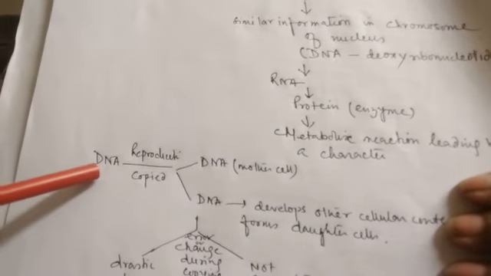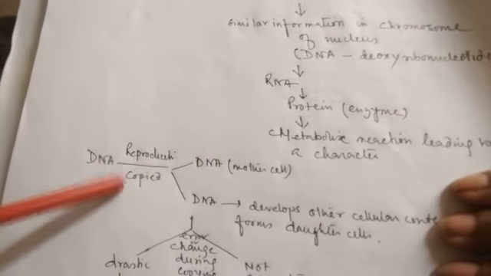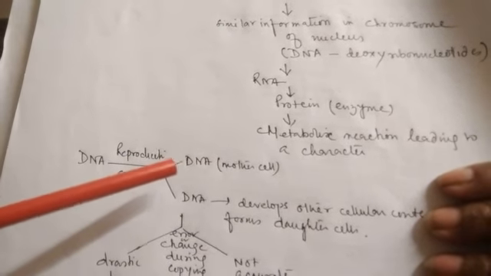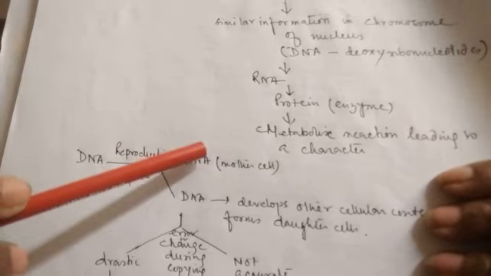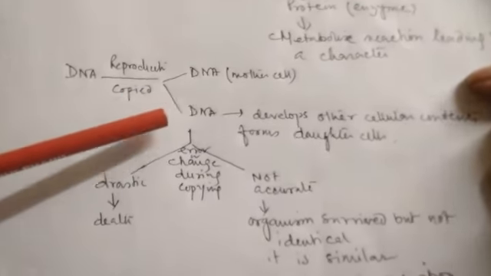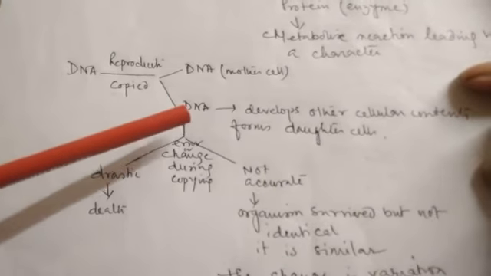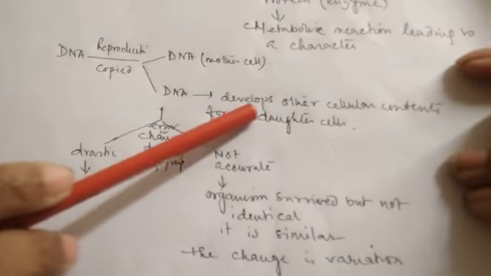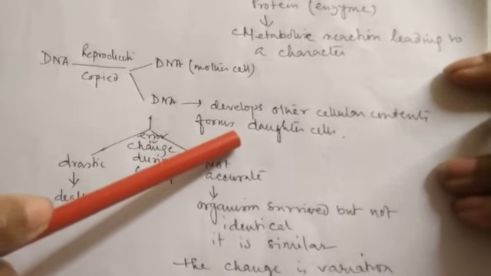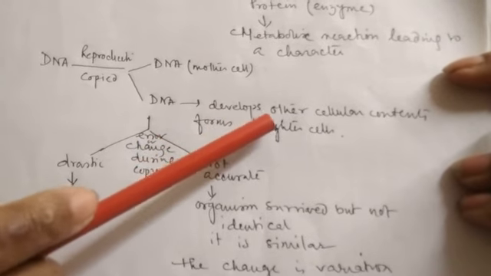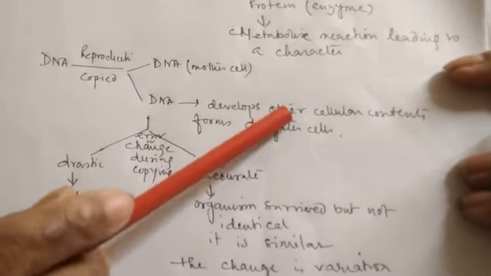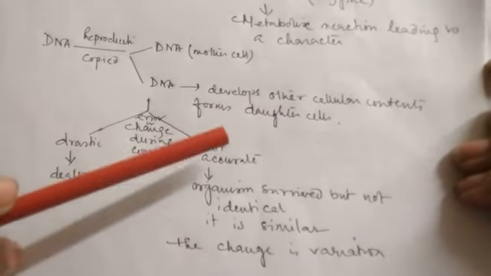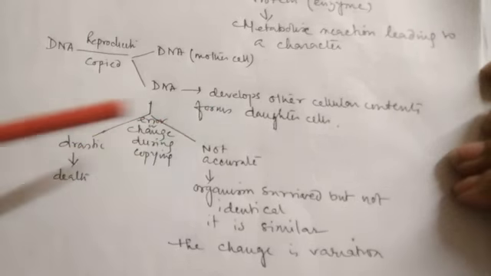So we can see that DNA during reproduction is copied. Clear? This copied one, the original one remains with the mother, the copied one goes to the daughter. Along with this DNA, the cellular content now develops around it. Clear? The nucleus forms, the cytoplasm forms, the cell organelles, cell membrane, all this now develops, and ultimately it forms a new cell.